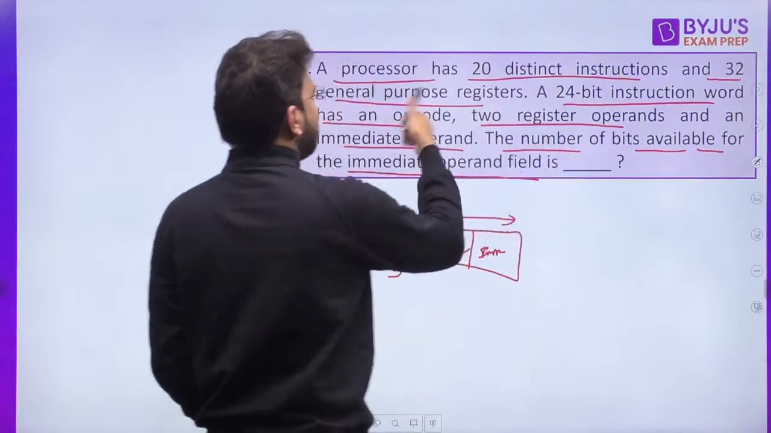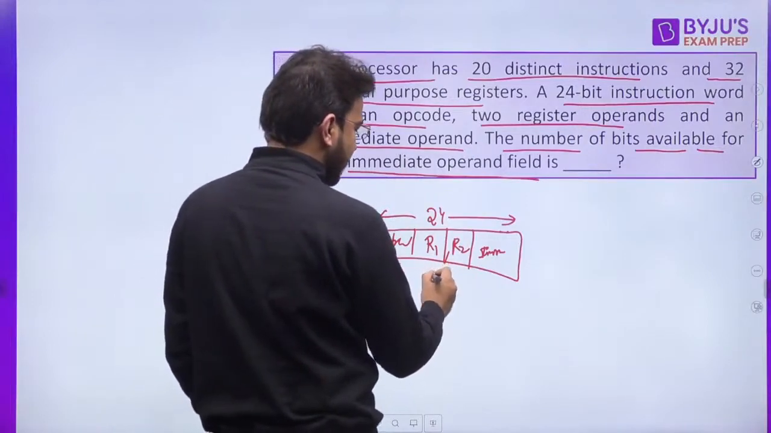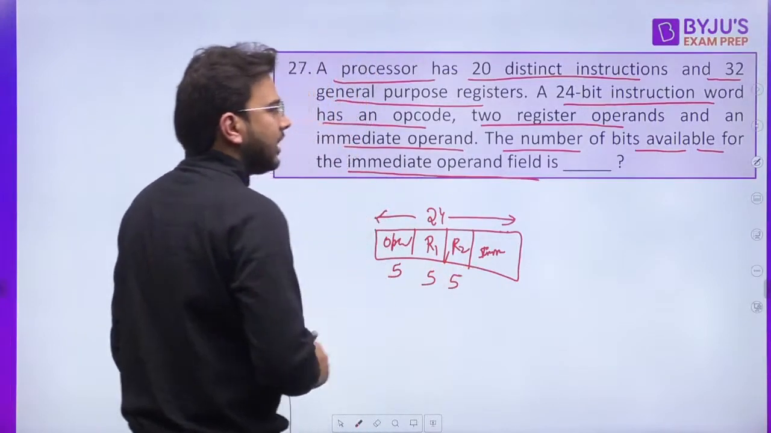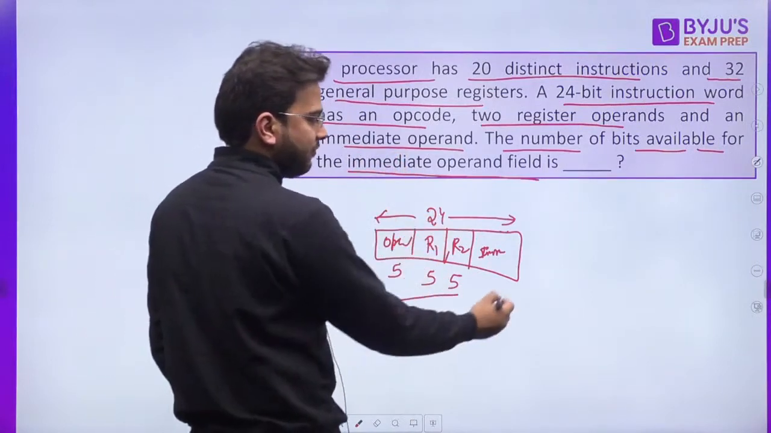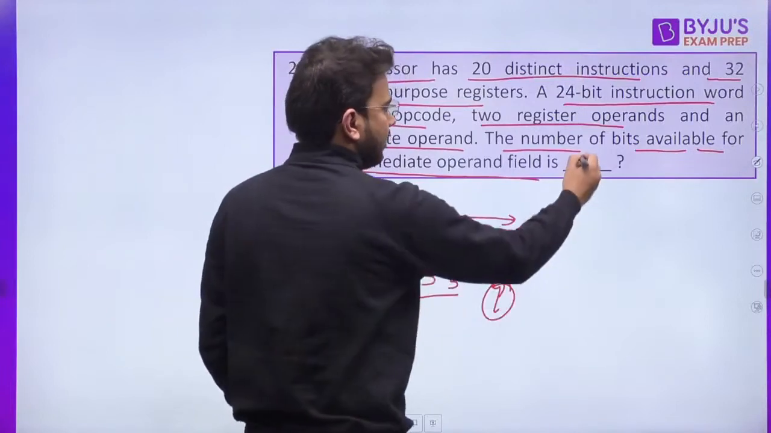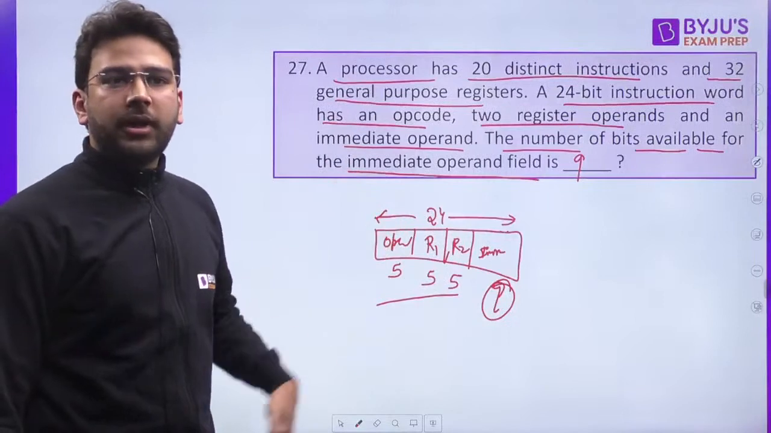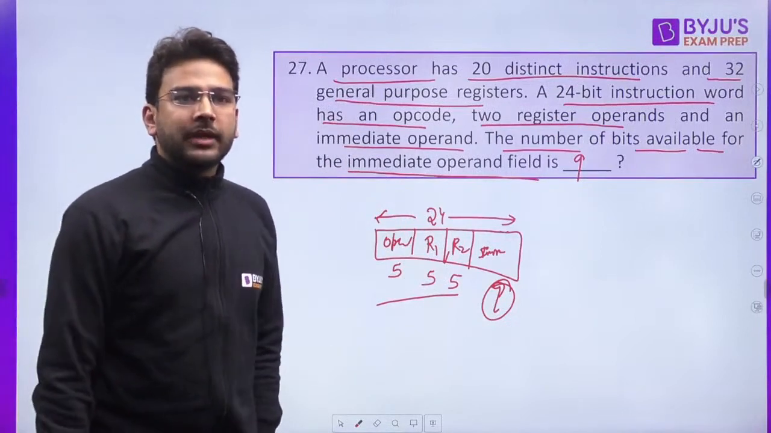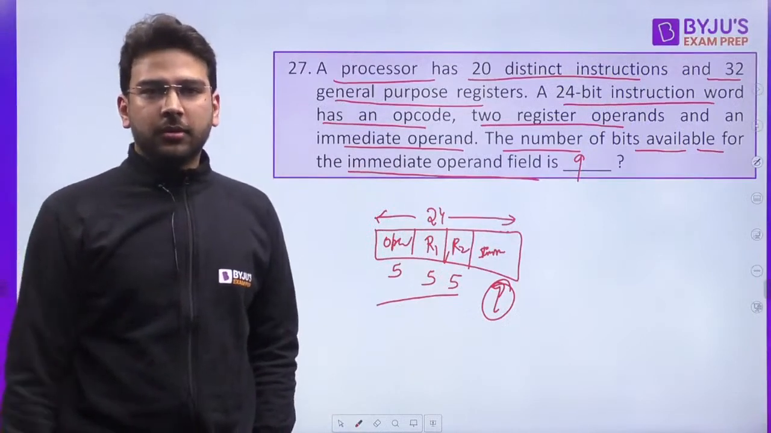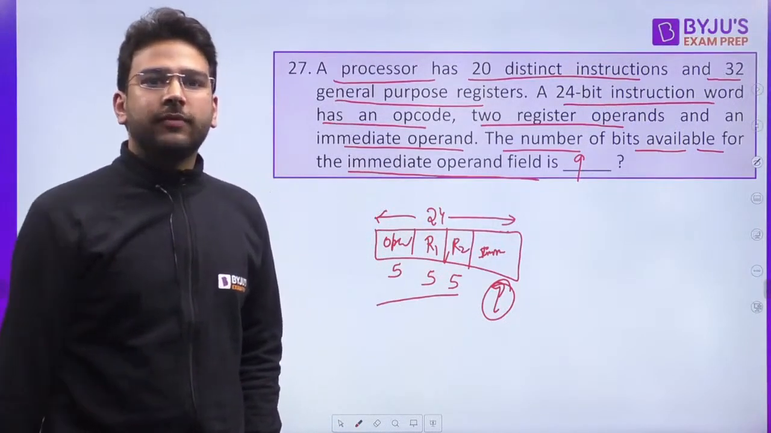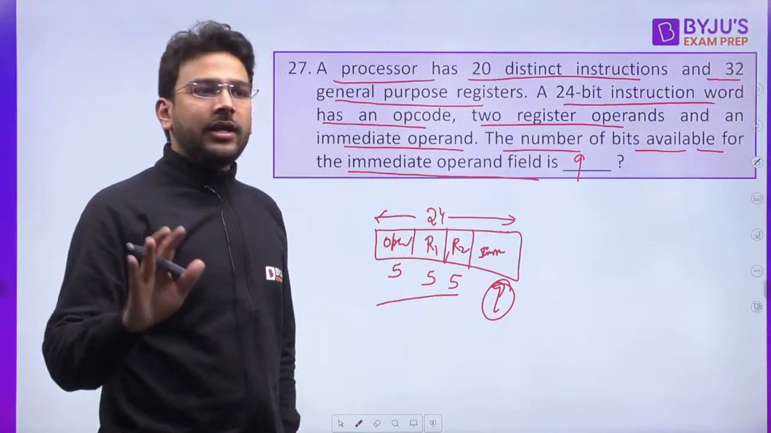Then 2 register operands, and 32 general purpose registers, so 5 bits for each register field, and then you have the immediate operand. If you add all these, 5 plus 5 plus 5 is 15, and 24 minus 15 is 9. 9 is the answer. 9 bits are available for the immediate operand field. Is it clear? I hope you know what an immediate operand is. Using the bits, you can directly write the constant value there. Is it clear, everyone? If you have any doubt, anyone, please ask.